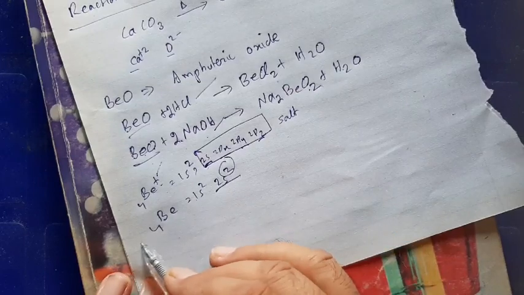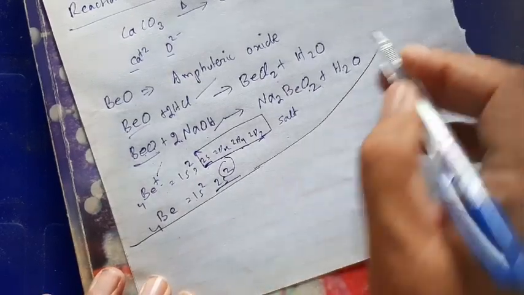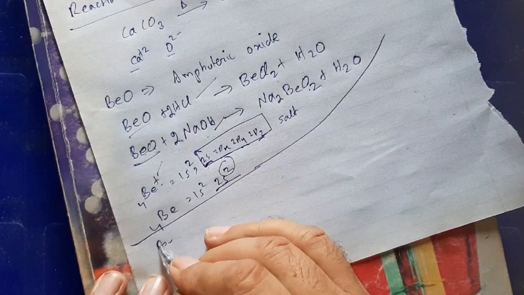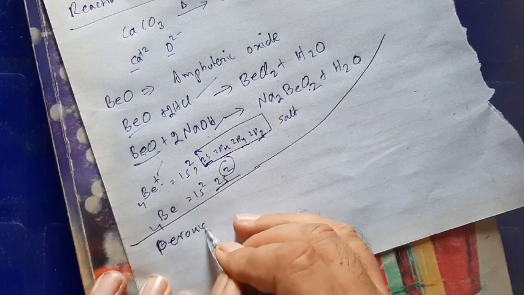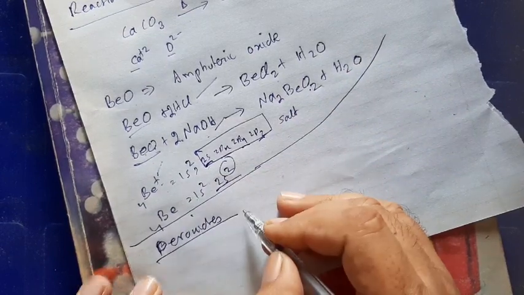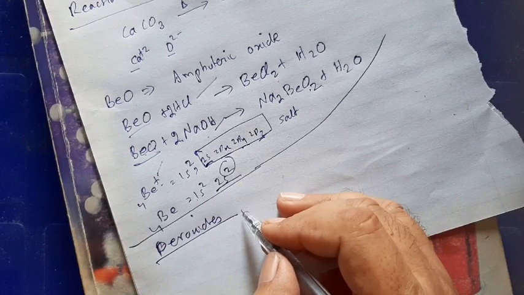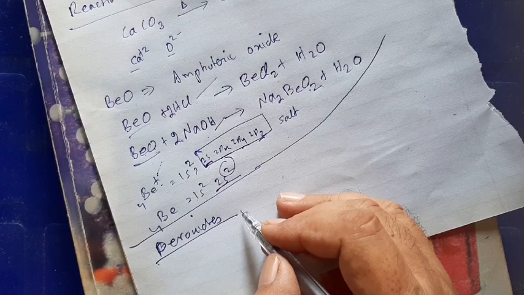The second topic is peroxides. In your previous group study, that is elements of group 1A, you found peroxides of sodium.